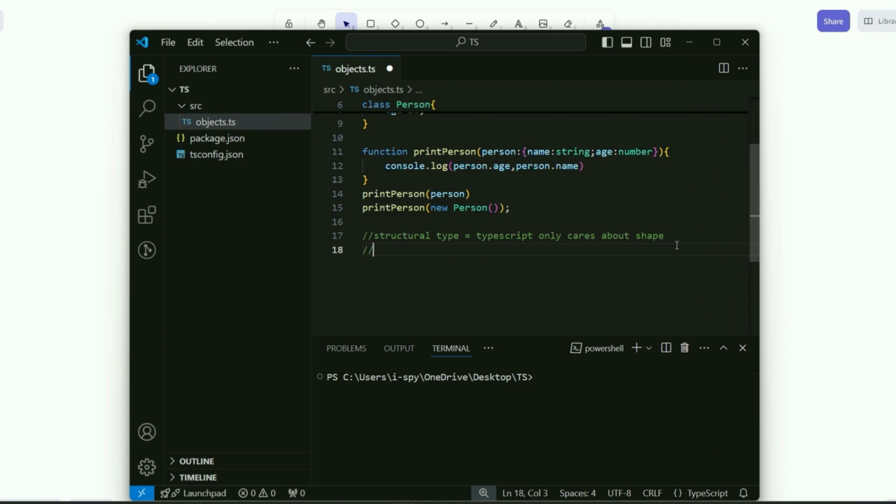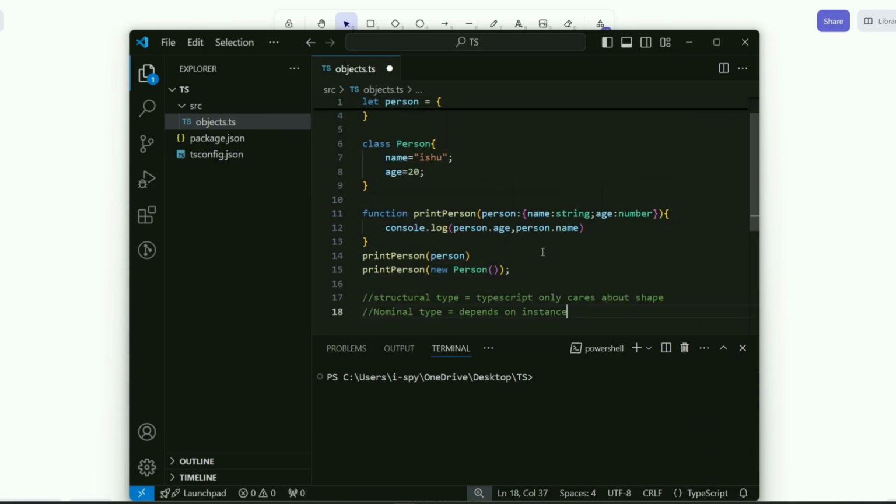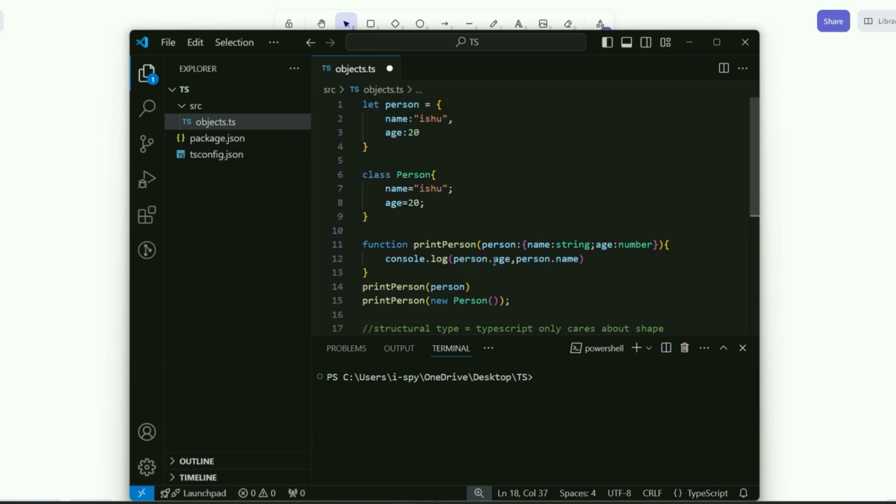Like Java, if you're creating a function which is going to accept maybe person type, then you should only be allowed to pass a person class object. You cannot pass any other object. Those types are called nominal type. Depends on instance, what type of instance you are passing. Here it doesn't care about instance, it only cares about the shape of the object.